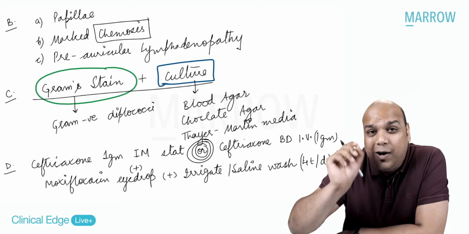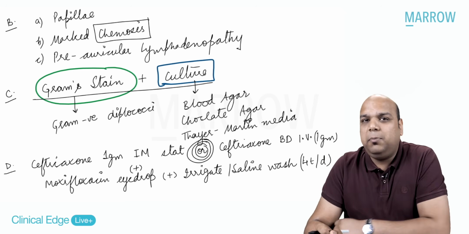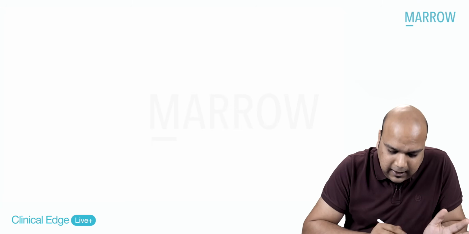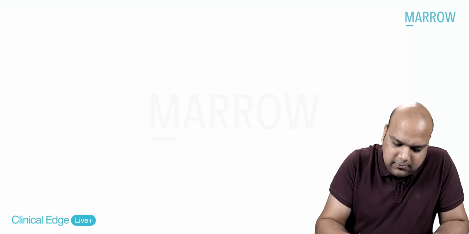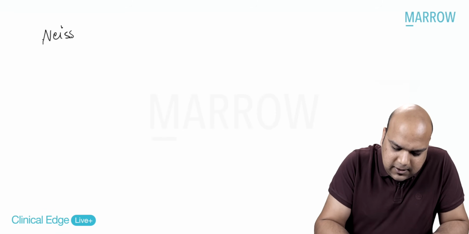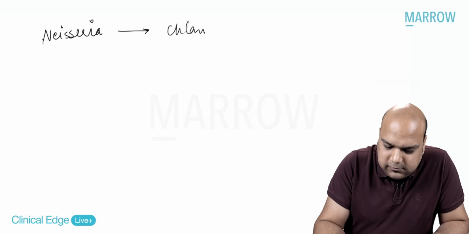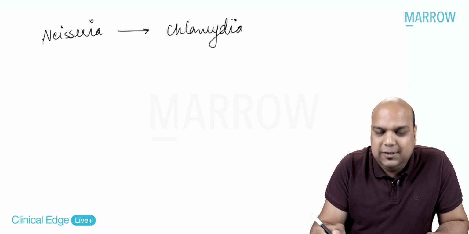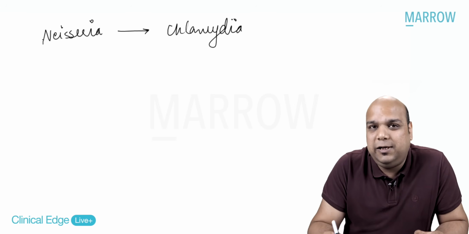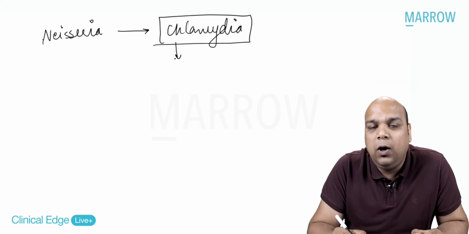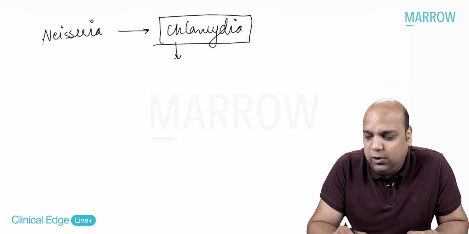Now, one more important key that you need to remember when you're teaching a case of Neisseria infection: along with Neisseria, which infection is very common to occur? Chlamydia. So along with Neisseria, chlamydia infection usually occurs. So when you are seeing a severe case of Neisseria infection, you also give a presumptive treatment for chlamydia.